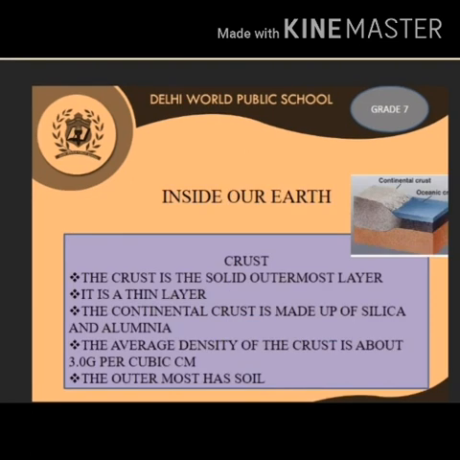I had already told you that the structure of the earth is divided into three concentric layers: crust, mantle, and core. Let's just see the crust. What is a crust? The crust is the solid outermost layer and it is also called the lithosphere.